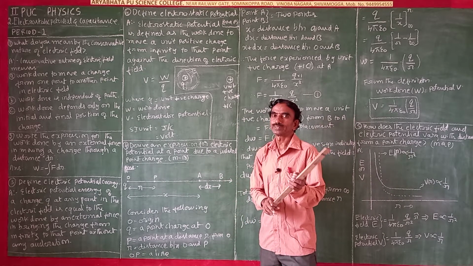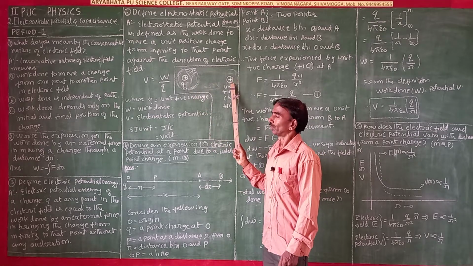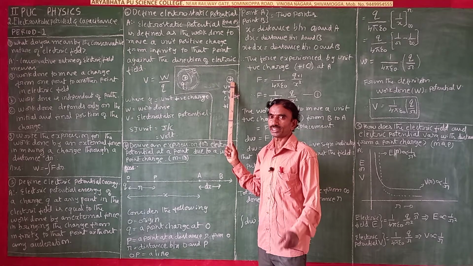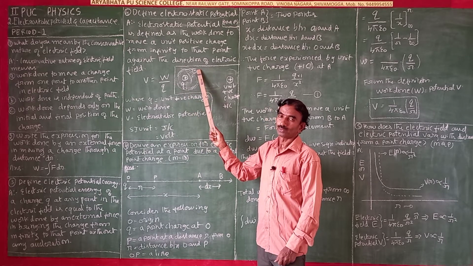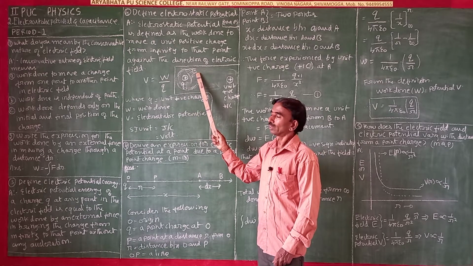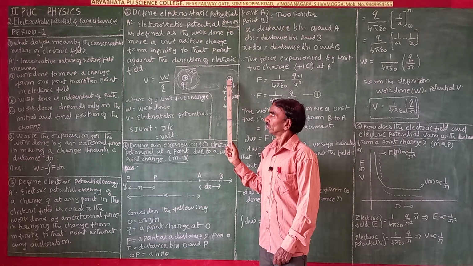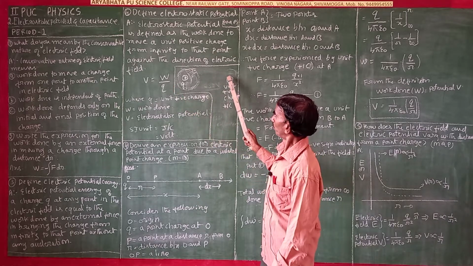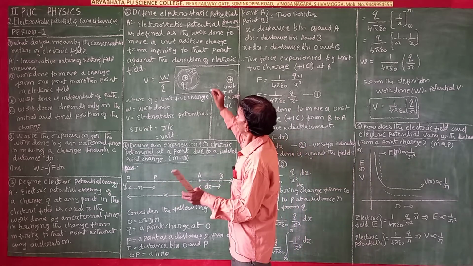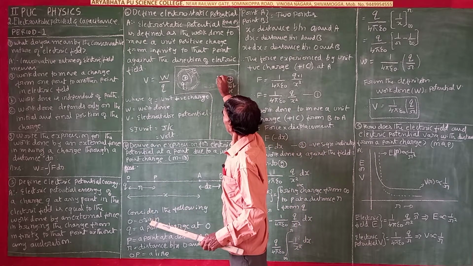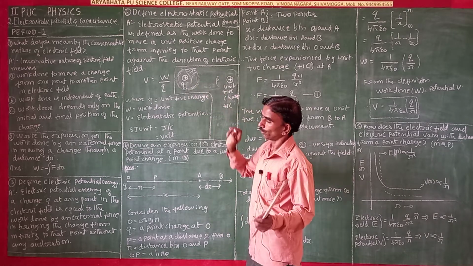Suppose once again, this is a positive charge and this is a unit positive charge. A unit positive charge means a test charge. How much electric field is there, that we have to know. So, we bring the unit positive charge to a point P nearer to this positive charge, and we have to do work.